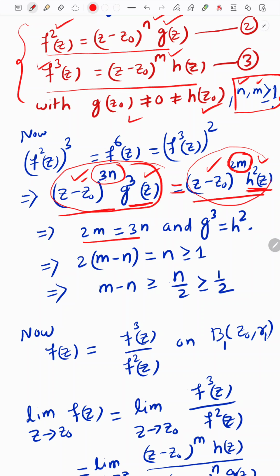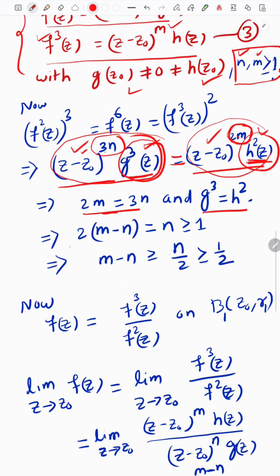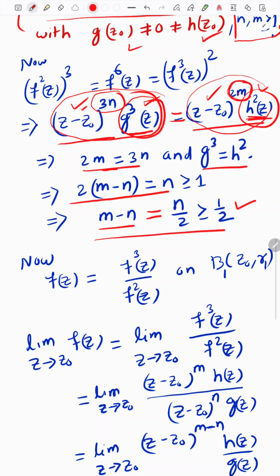If this implies this equal with this, then this analytic function should also equal this analytic function. These conclusions come from this step. If we simplify this step, we reach this, and we already know that m and n are greater than or equal to 1. Therefore this quantity is greater than or equal to 1. This implies that m minus n is equal to n divided by 2, and n is greater than or equal to 1. Therefore this quantity is at least half. And this will be used later.